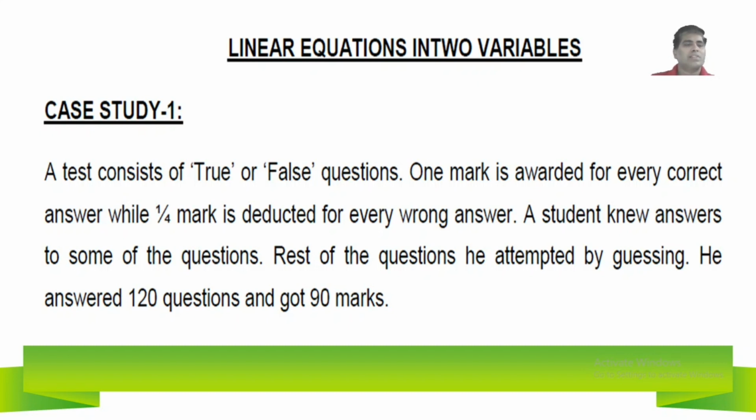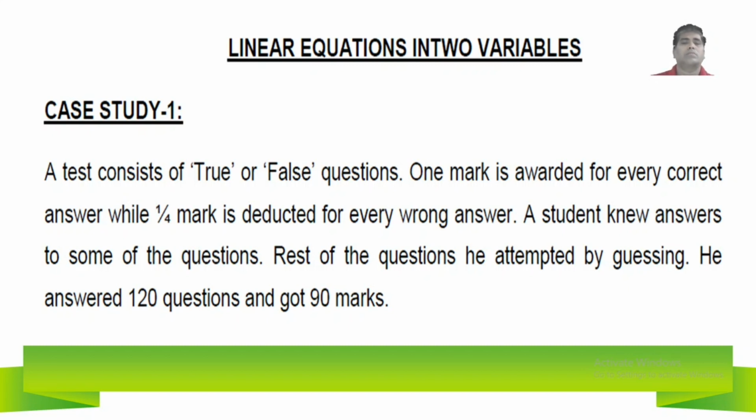So what about this case study? A test consists of true or false questions. 1 mark is awarded for every correct answer, while 1/4 of a mark is deducted for every wrong answer. A student knew answers to some of the questions. The rest of the questions he attempted by guessing. He answered 120 questions and got 90 marks.